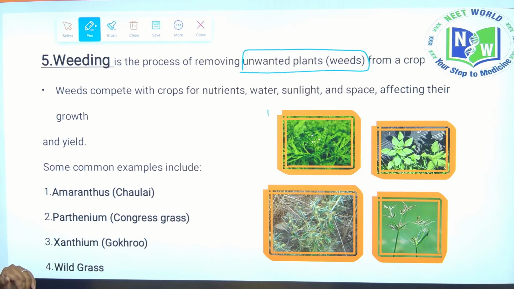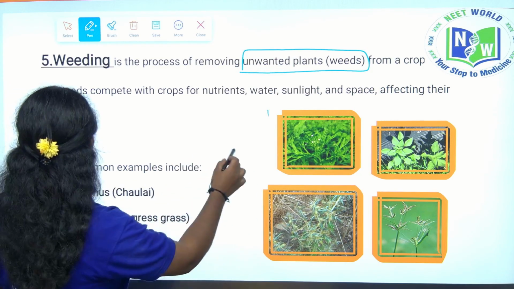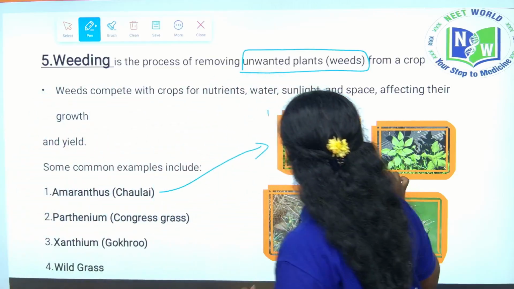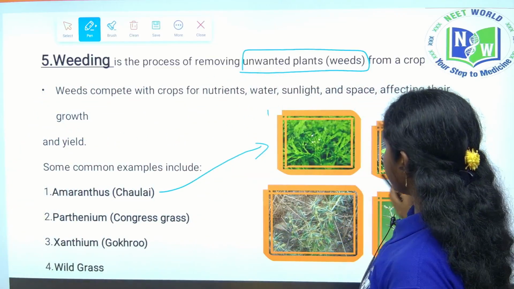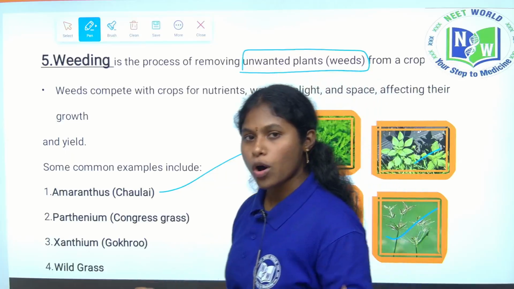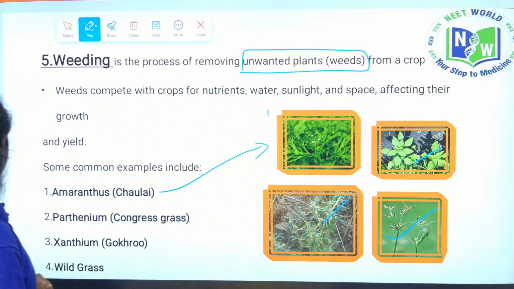Next, the common weed plants are amaranthus, parthenium, xanthium and wild grass. These are the 4 weed plants we commonly see in the crops.